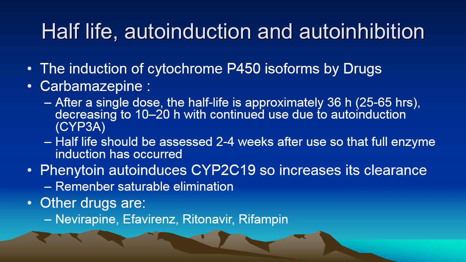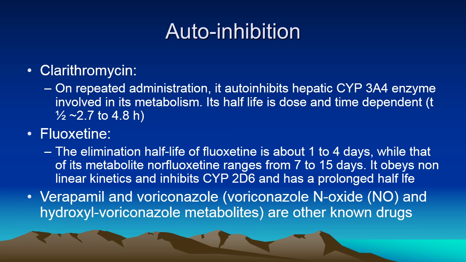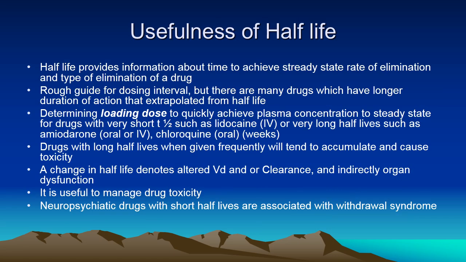Half-life changes of a drug due to autoinduction or autoinhibition on repeated doses. Carbamazepine, phenytoin, nevirapine, efavirenz, ritonavir, rifampicin. They all show auto-induction, so a decline in half-life on continuous use. For phenytoin, one must understand that because of saturation of elimination, this effect is more important than auto-induced decline in concentration. Auto-inhibition may also occur with some drugs: clarithromycin, fluoxetine, verapamil, voriconazole, and its metabolites.